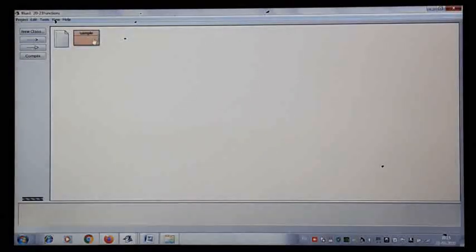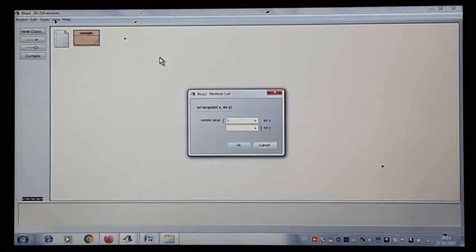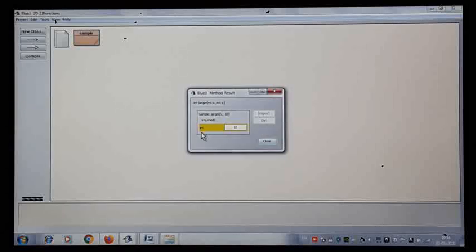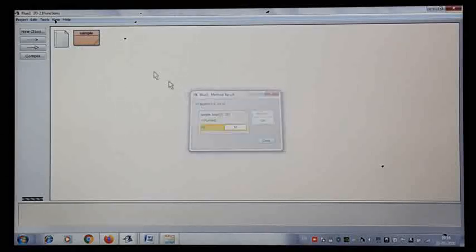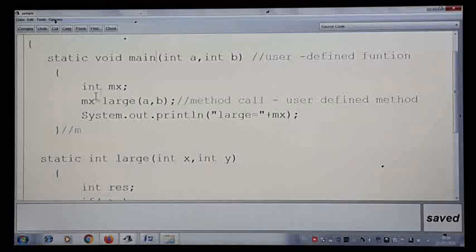If you do not call main, if you call large here, I will give 5, 10 as the x and y. See the output. You are getting an integer result. See here, can you make out here? Returned, large method returned an integer value, and the output is returned 10. But if you want to display in a customized output in your own format, then you should write a main method, and main method should take care of calling and displaying the answer in your own customized format.